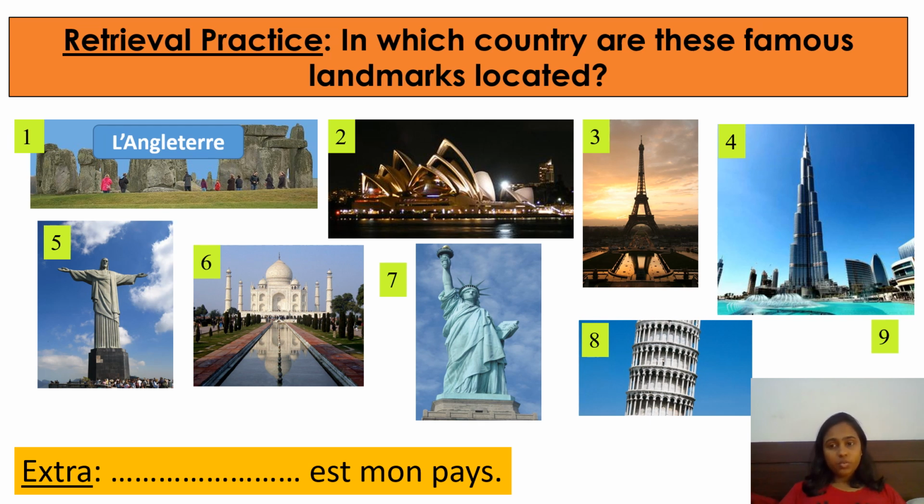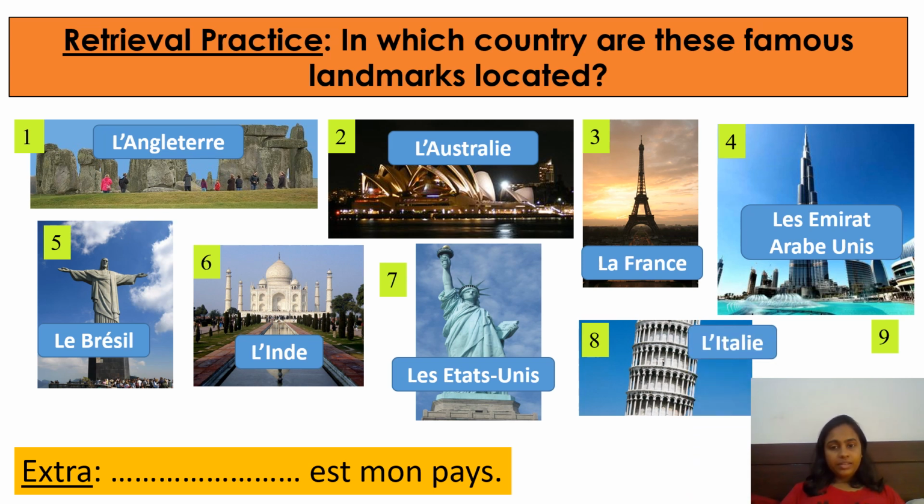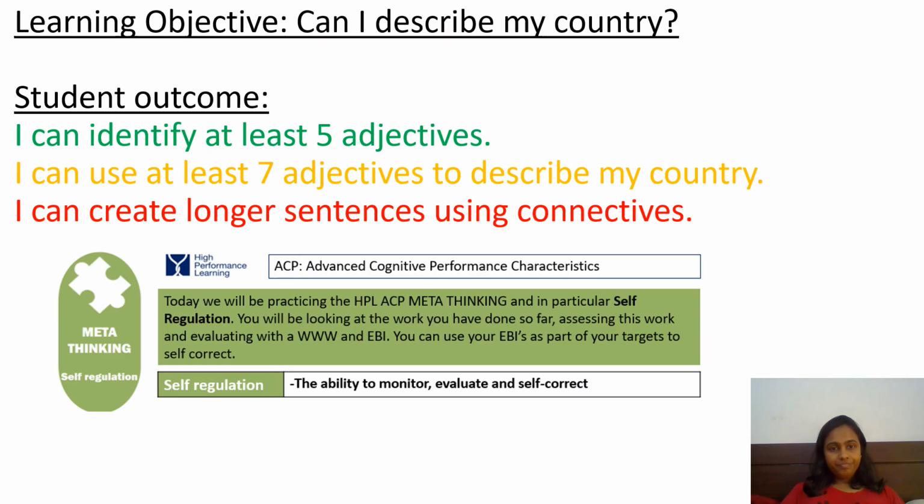And this second one, it's located in l'Australie. And this one is located in la France. This one, les Émirats Arabes Unis. And then the fifth one, le Brésil. This one is l'Inde. Les États-Unis. And this one is l'Italie. Right. Okay, so we move on to our next activity.